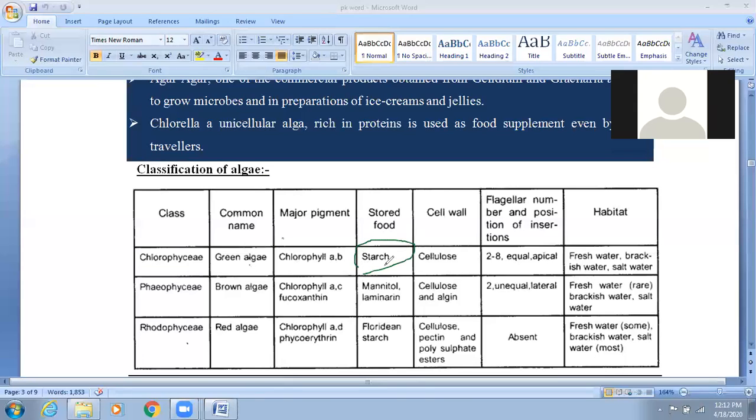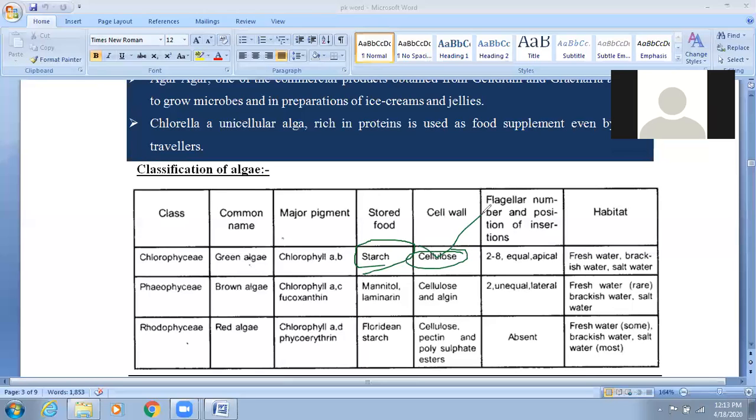Starch acts as a reserve food material in plants. And starch, you know very well, is made up of two units, amylose and amylopectin. Amylose is linked with alpha 1,4 glycosidic linkage, and amylopectin has alpha 1,4 as well as alpha 1,6. Amylose is water soluble, and amylopectin is impermeable to water, meaning its solubility is very low. Okay, and if you check the cell wall of the chlorophyceae, plants also have a cell wall which is made up of cellulose.